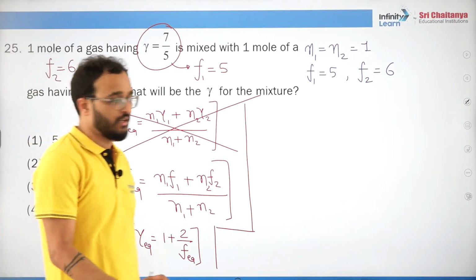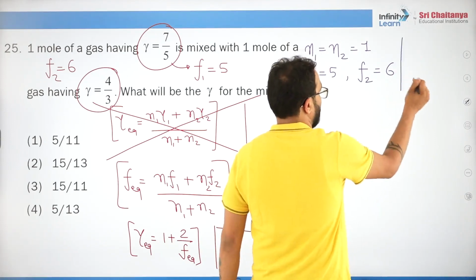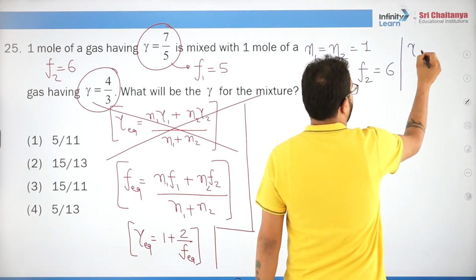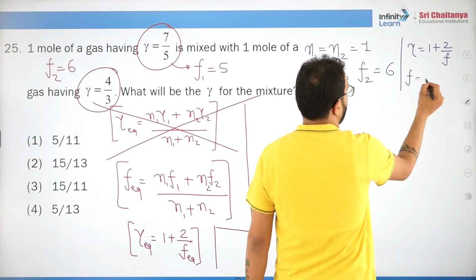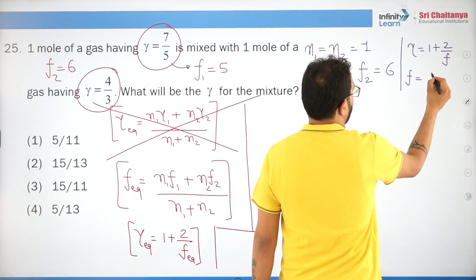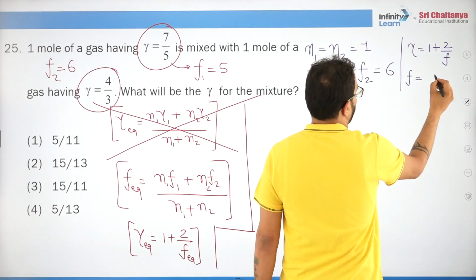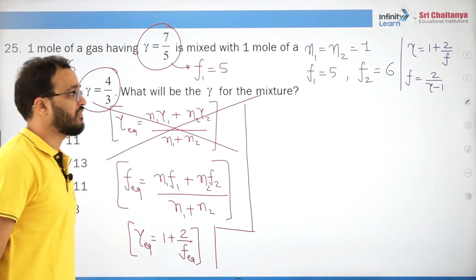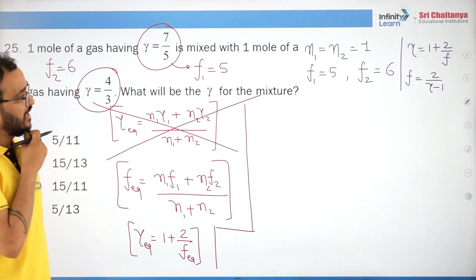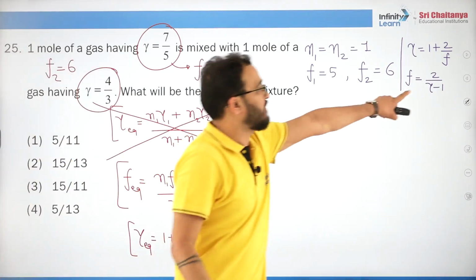Otherwise, if you forget it, you have one formula you can use: gamma equals 1 plus 2 by f, so f is 2 upon gamma minus 1. You can use this formula and get the values of f1 and f2.